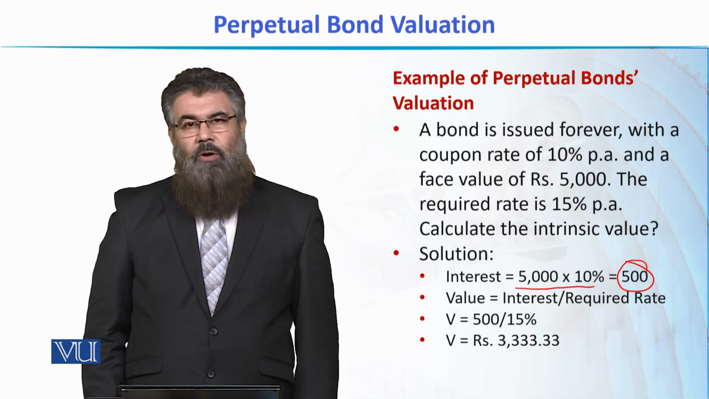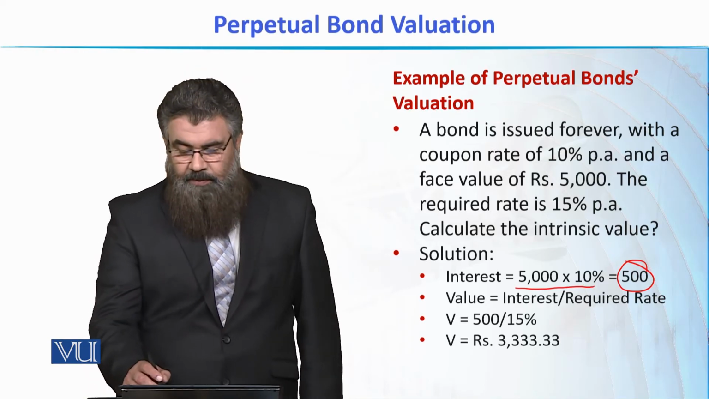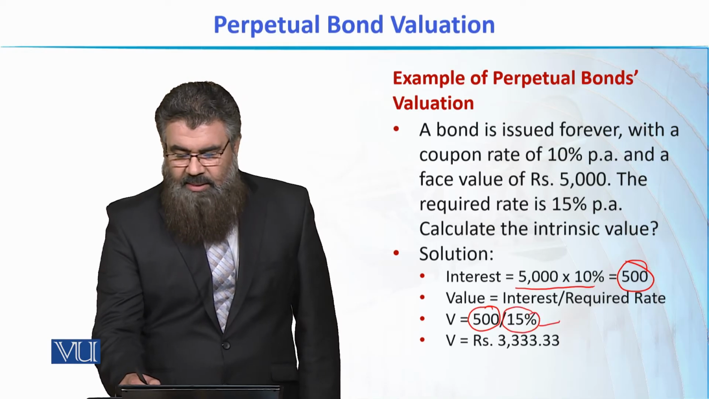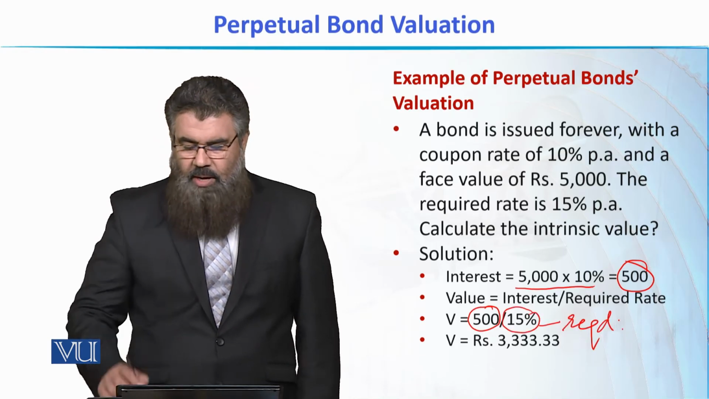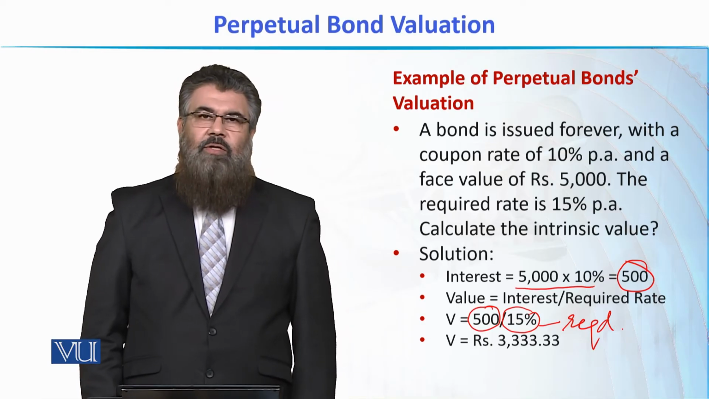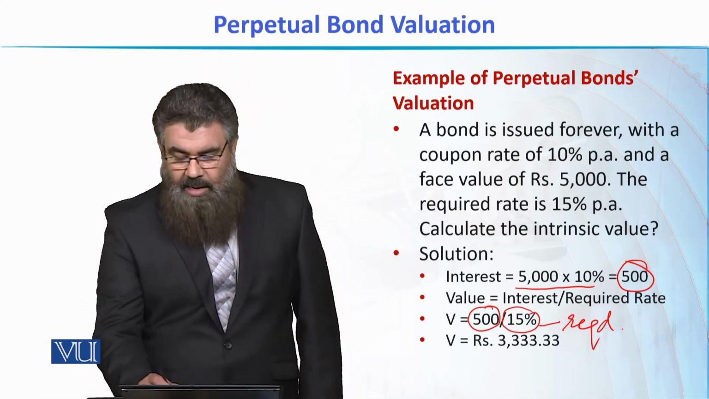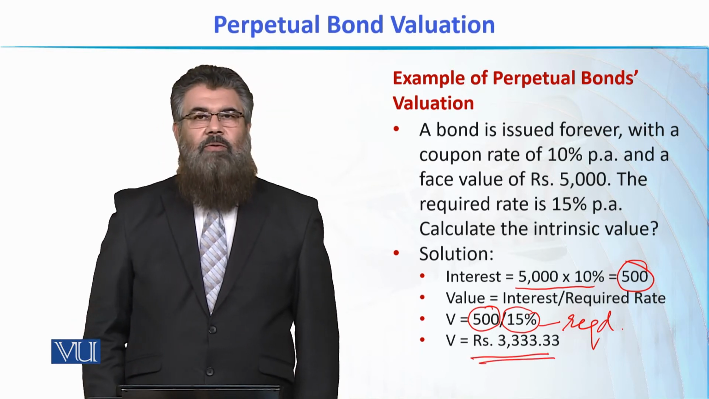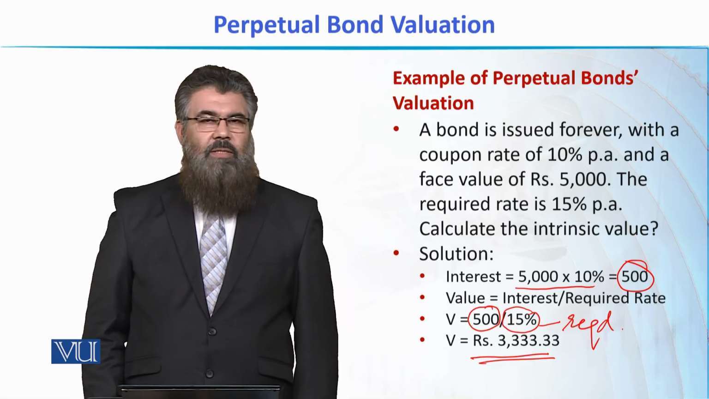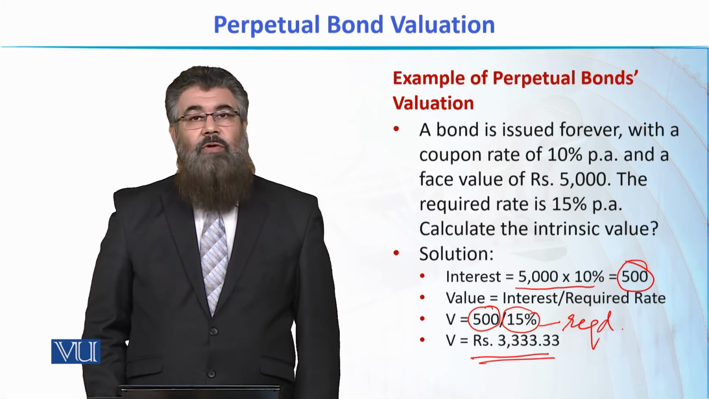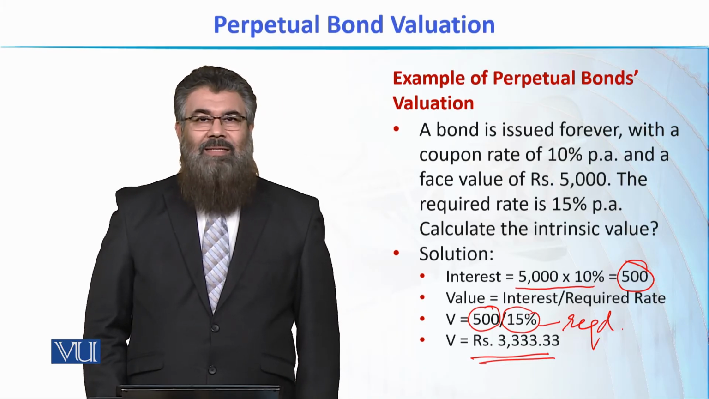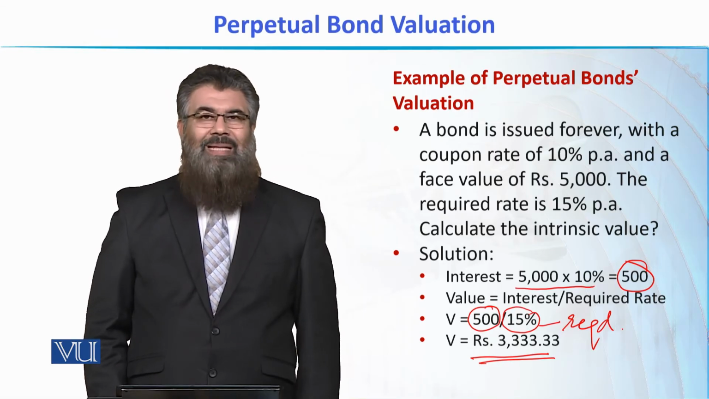So when we apply the formula of perpetuity, which is the amount of interest divided by R, in this case, this is R, the required rate of return given in this question, 15%, and we get the value which is 3,333.33 rupees. This is the intrinsic value of this perpetual bond. That is, this is the value at which an investor should purchase this bond.